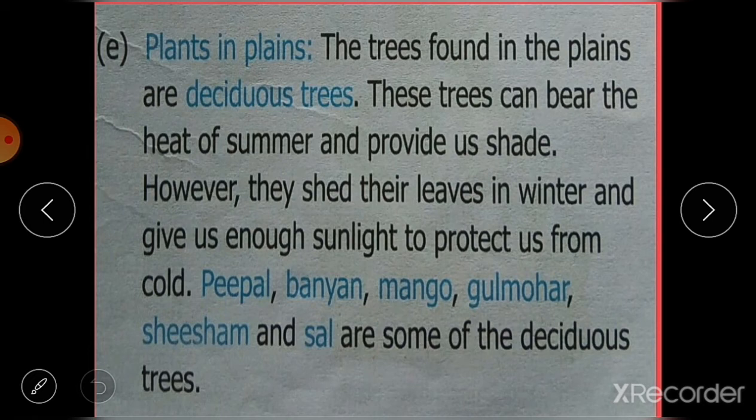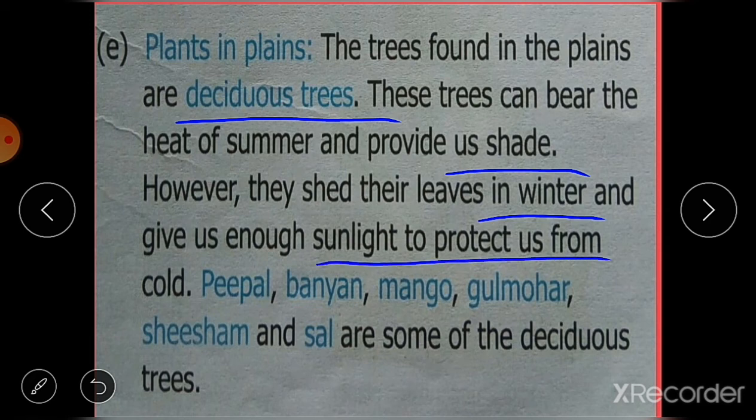Then plants in plain areas, where the trees found are of the deciduous type. Deciduous trees can bear the heat of hot summers and provide us shade, but they shed their leaves in winter and give us enough sunlight to protect us from the cold.